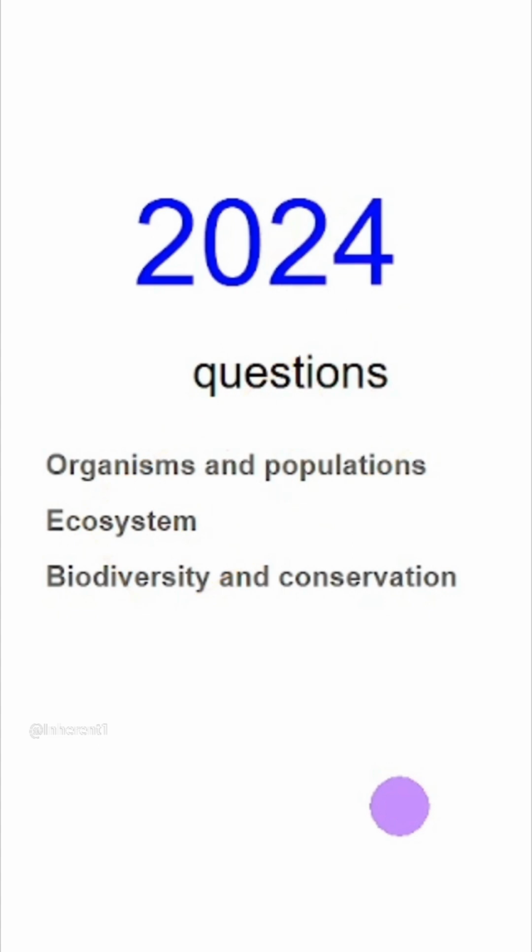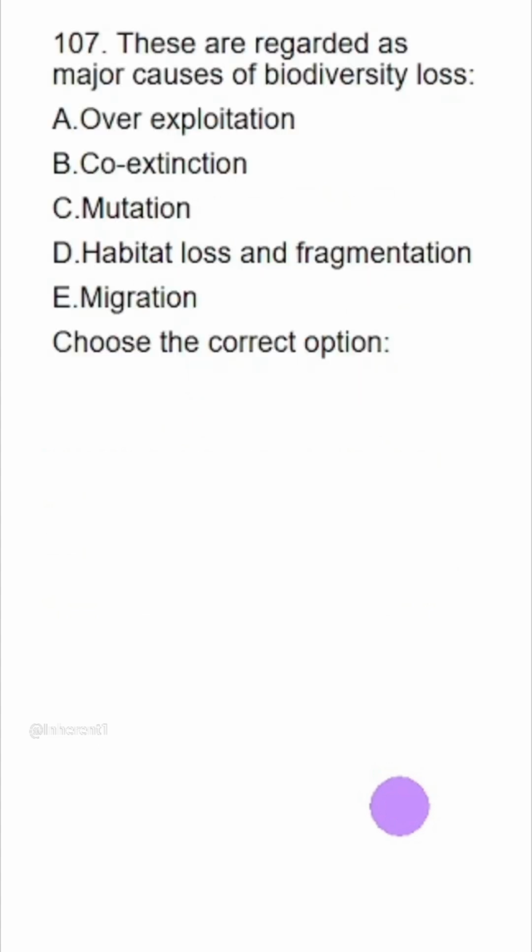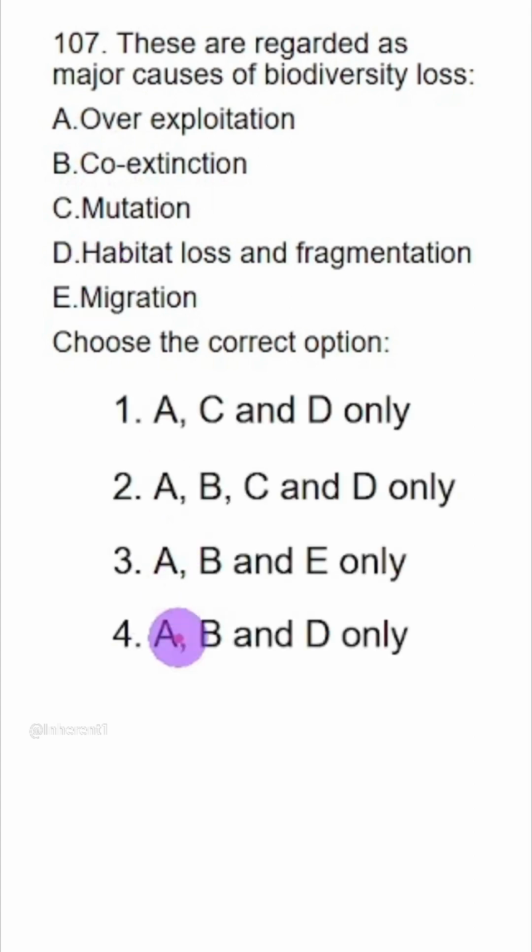Now we will start 2024 paper. First question. These are regarded as major causes of biodiversity loss. Mutation and migration, they are not causes of biodiversity loss. So look for ABD. ABD is in option number 4.